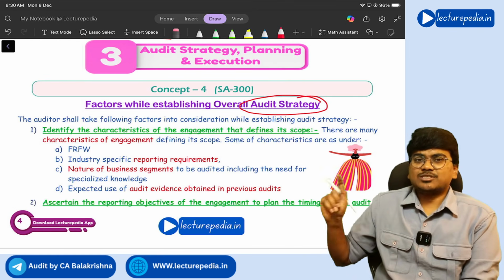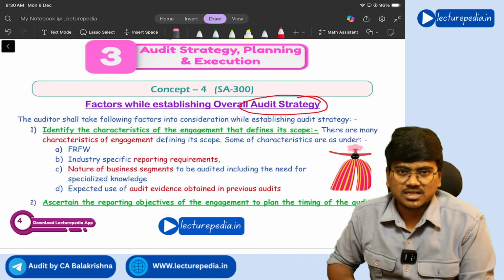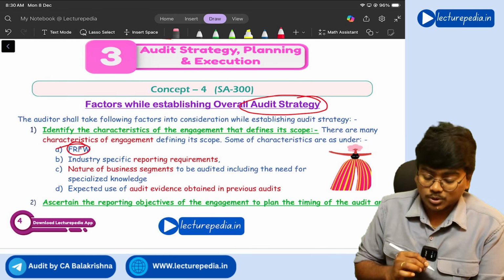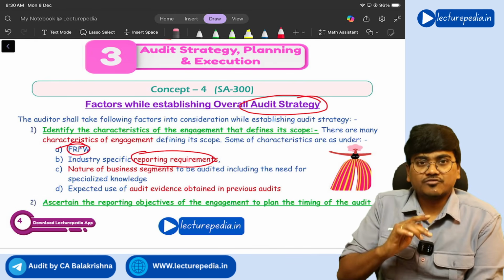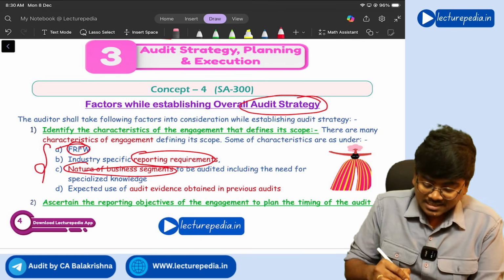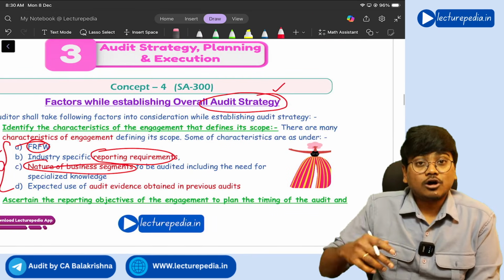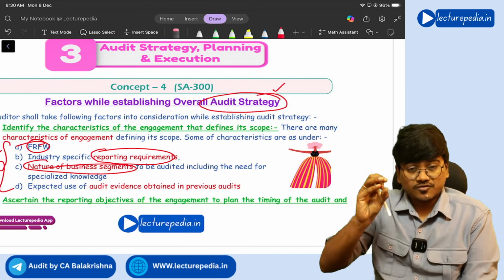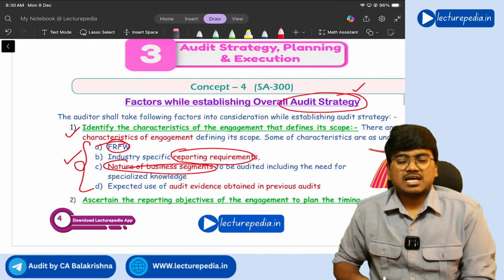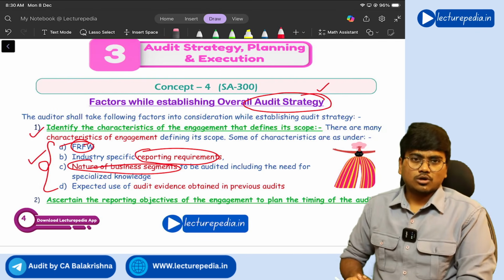Similarly, for the engagement also there will be characteristics like what is the financial reporting framework that is followed, and what are the reporting objectives. See, the financial reporting framework, reporting requirements of that particular industry, nature of business segments, all these are the characteristics of the engagement. Based on the characteristics of the engagement, the overall audit strategy changes. So you should first of all focus on what the characteristics of the engagement are before developing the overall audit strategy.